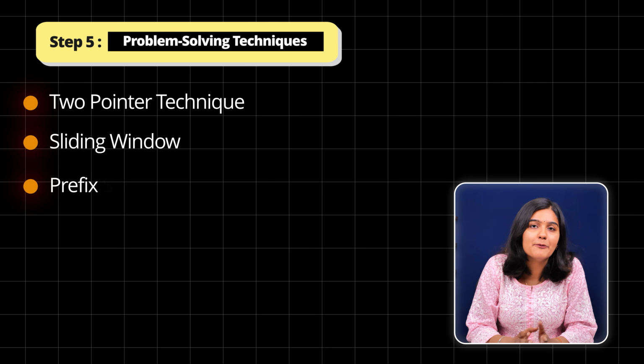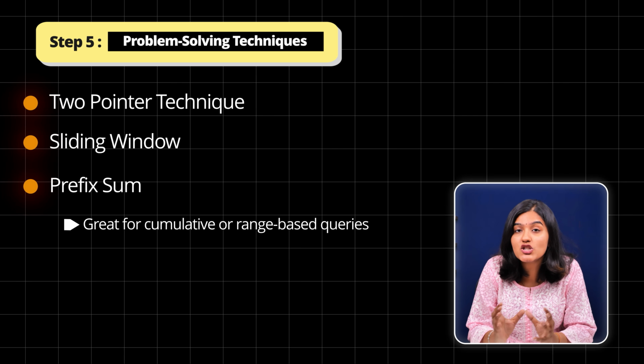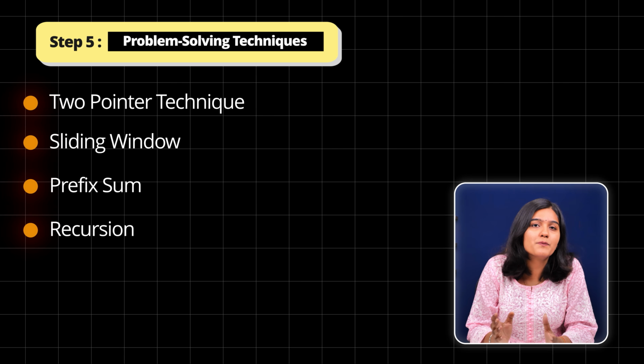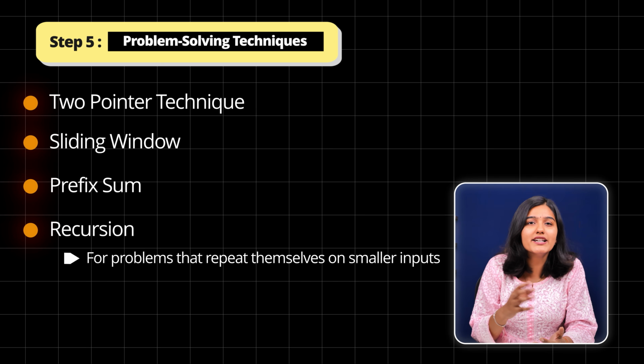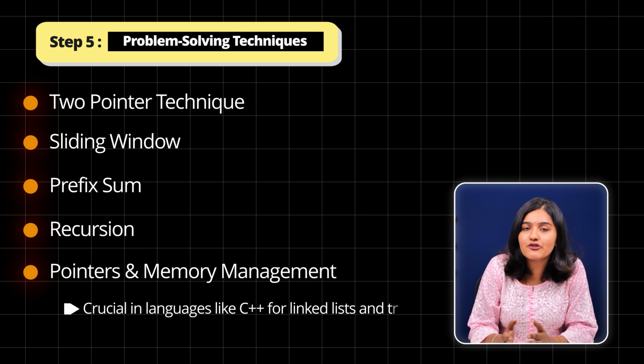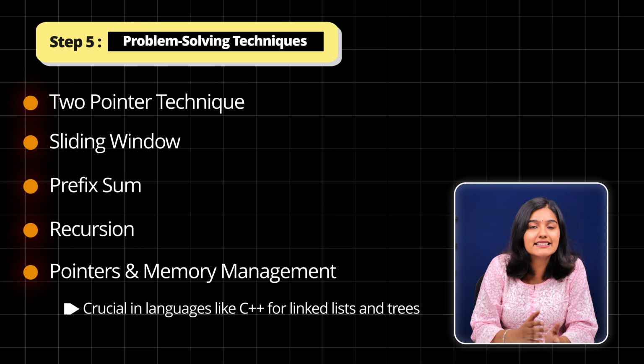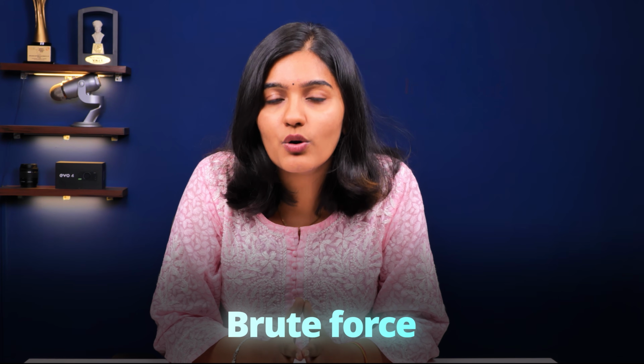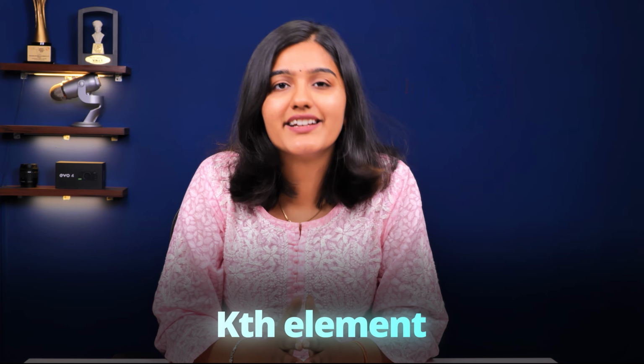Then we have prefix sum, great for cumulative or range-based queries. Then recursion, for problems that repeat themselves on smaller input. Then pointer and memory management, crucial in languages like C++ for linked lists and trees. Greedy problems, brute force, divide and conquer, and kth element. Once you understand these patterns, you will start recognizing problem types instantly.